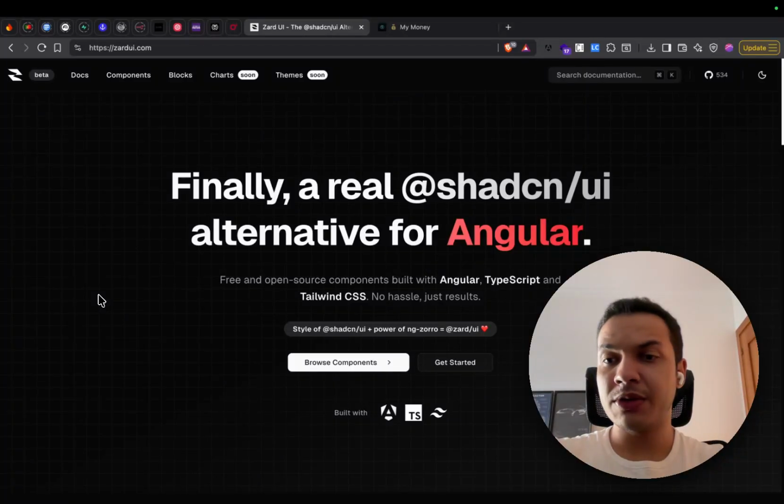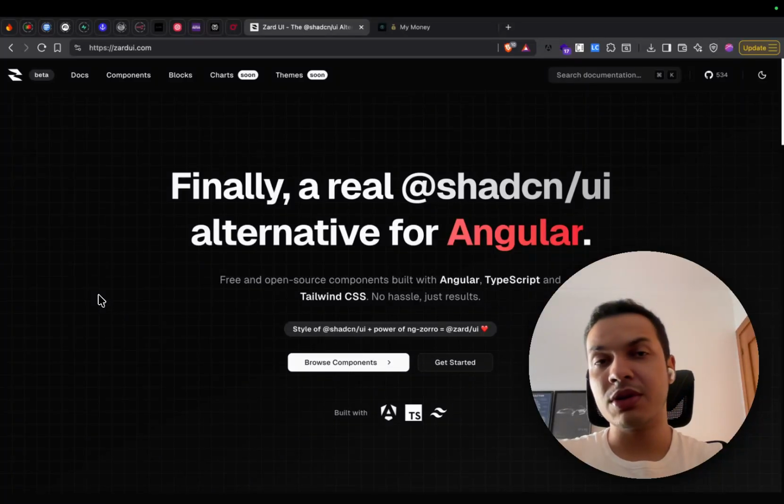It comes from a great community, and they are developing lots of components and a really nice user experience when using this library. I strongly recommend you try it out, because different from any other library you have seen for Angular, with this one you own the components, and that is a real difference from the others.